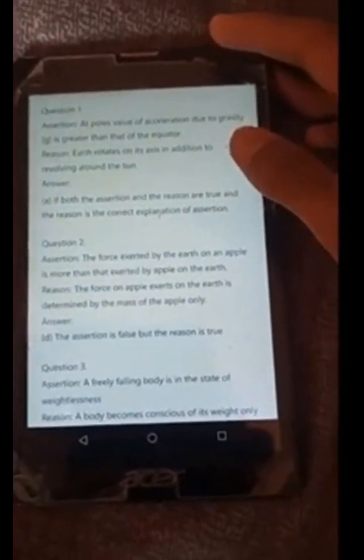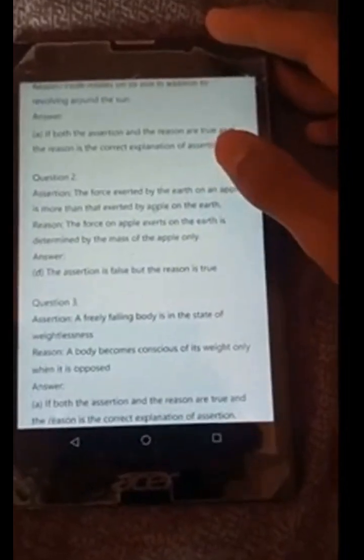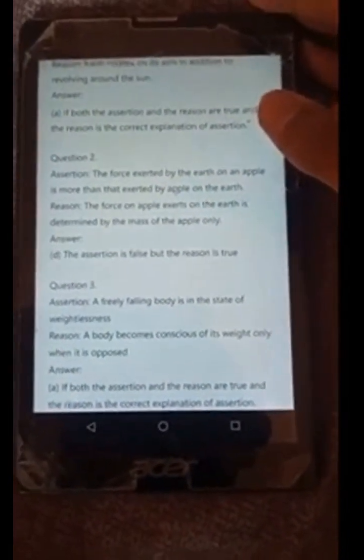If both the assertion and the reason are true and the reason is the correct explanation of the assertion: A. Assertion: The force exerted by the earth on an apple is more than that exerted by the apple on the earth. Reason: The force the apple exerts on the earth is determined by the mass of the apple only. The assertion is false but the reason is true.